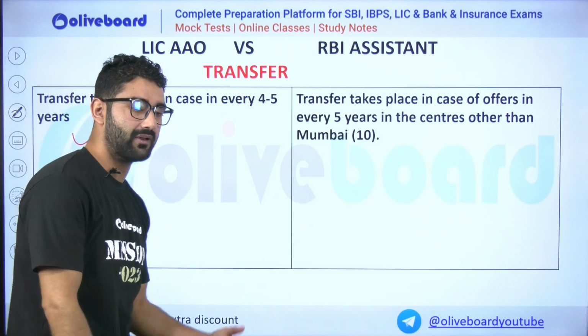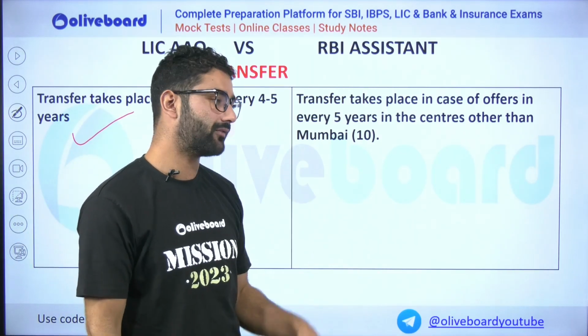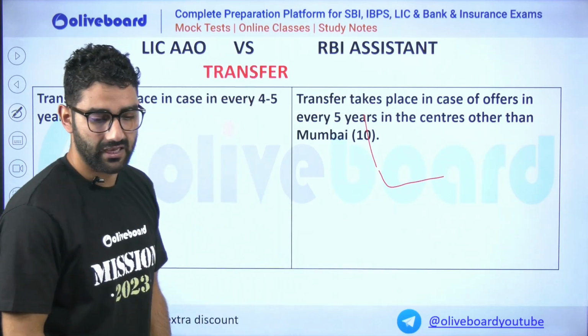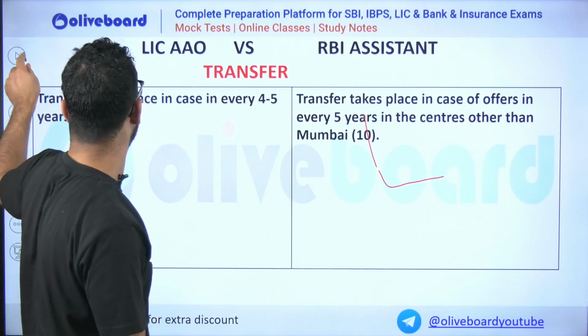But transfer is not so frequent. It takes 4 to 5 years, and in the case of RBI assistant it takes 5 years and more than that. It is also quite a good comparison, a quite clear point.